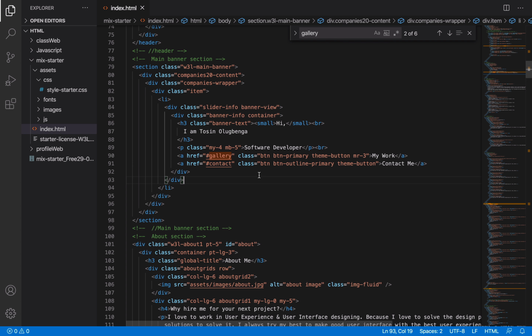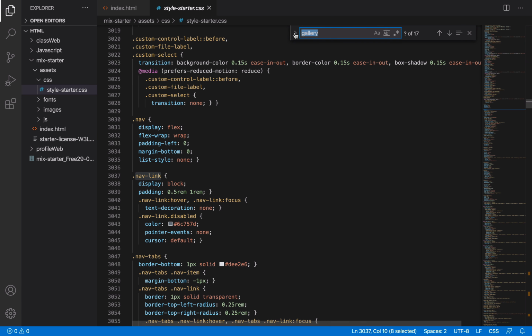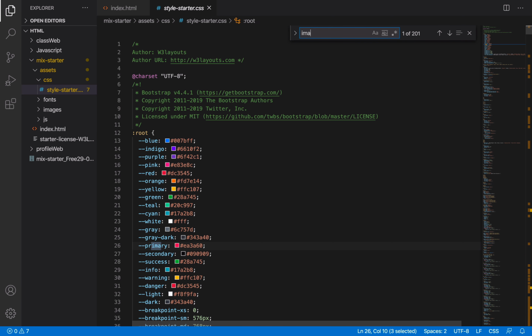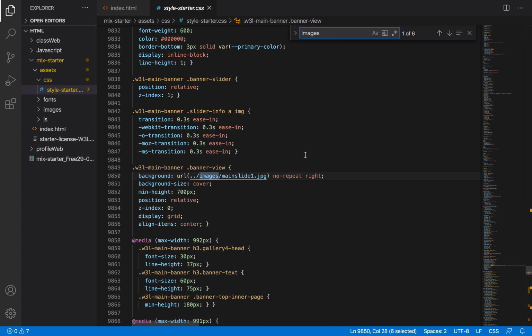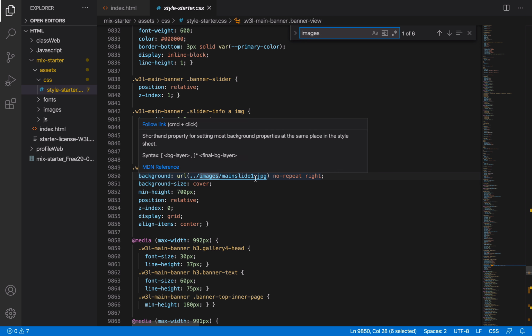So what would happen now is that I will go to my CSS, I will go and search for images so that I can be able to track where, look at it, background URL dot is referencing this image, images/main slide JS.